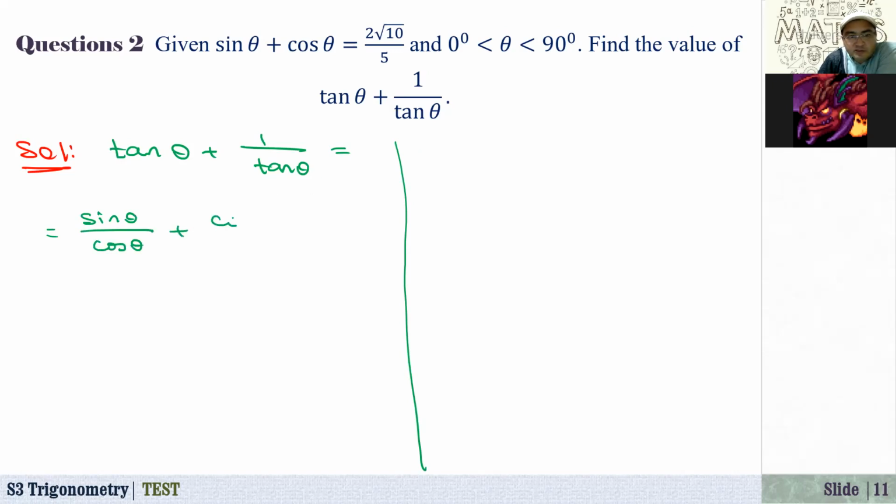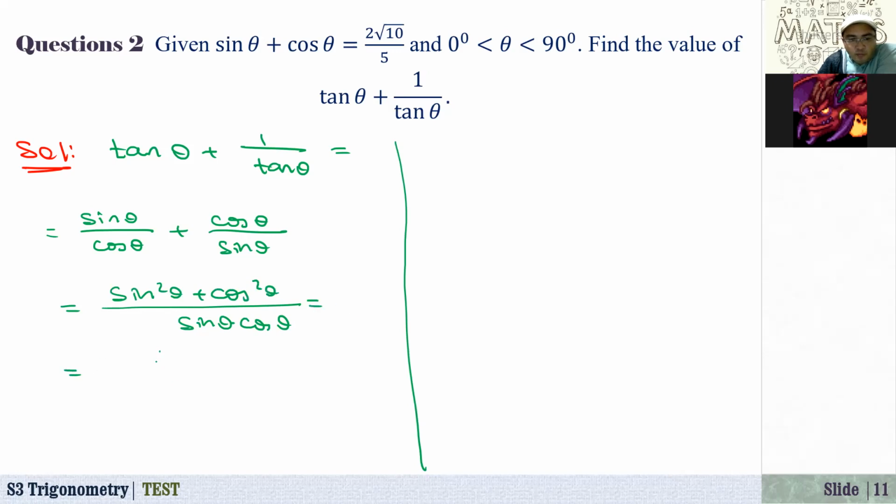And this one is cosine of theta over sine of theta, because 1 over sine over cosine, cosine goes up. Now if you bring into common denominator, it will be sine of theta times cosine of theta. In the numerator, we have sine squared of theta plus cosine squared of theta, which is equal to 1 over sine of theta times cosine of theta. So that means that if I know the value of sine of theta times cosine of theta, we can get its value. That's our first observation.